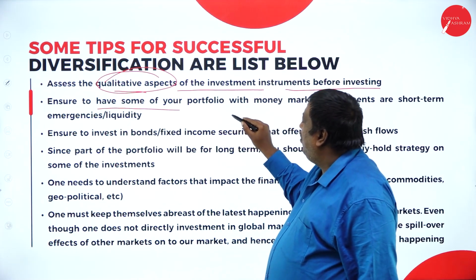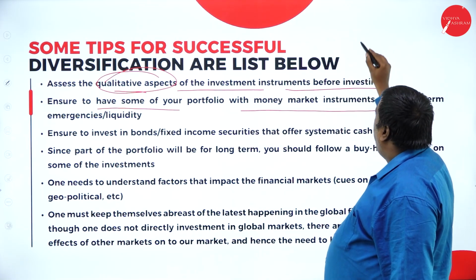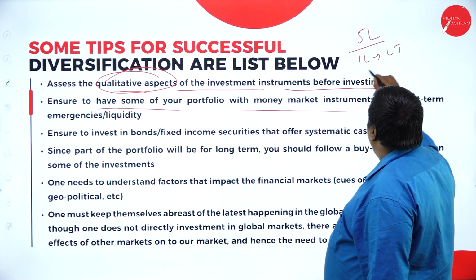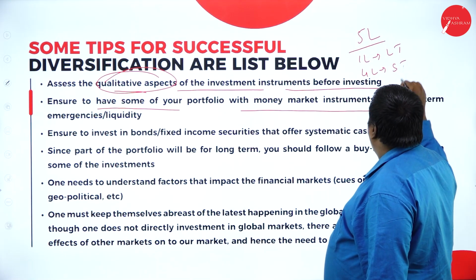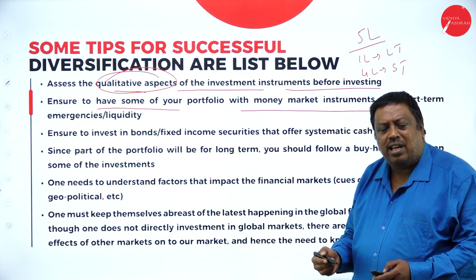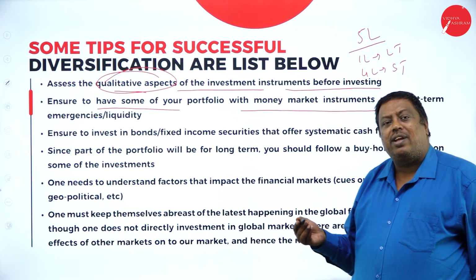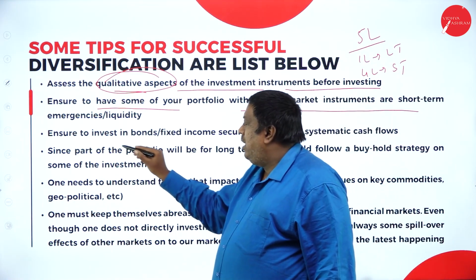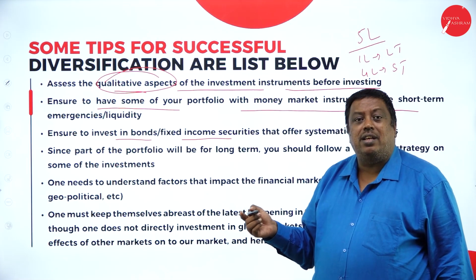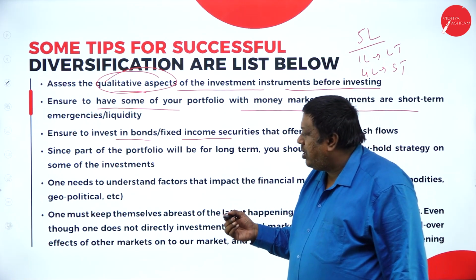Ensure to have some of your portfolio in money market instruments for the short term. They are saying that if you're planning to invest 5 lakhs here, then invest 1 lakh in the long term, and the remaining 4 lakhs in the short term. So you can safeguard your money, with less risk, and your money will be returned easily without any hurdles, and you can even have control of your money. Ensure investment in bonds and fixed income securities. If you're investing in bonds, ensure whether you're going to get a fixed rate of return, like getting the interest every month or not.